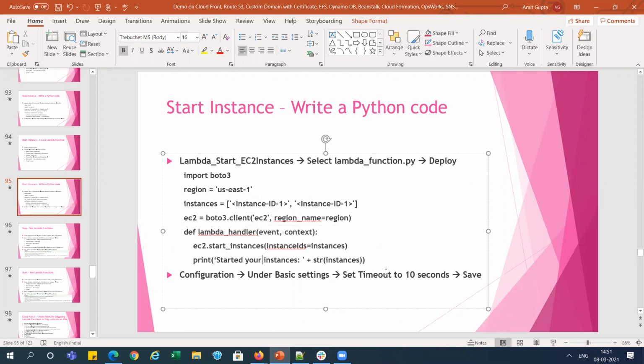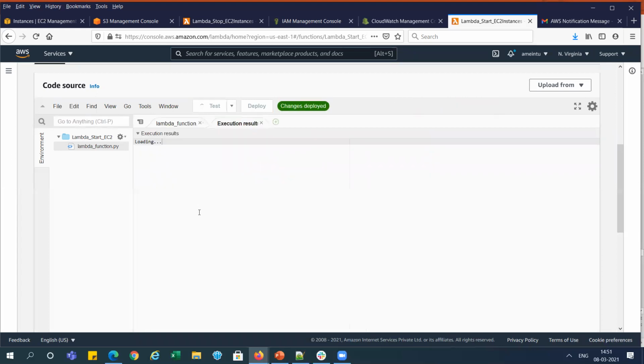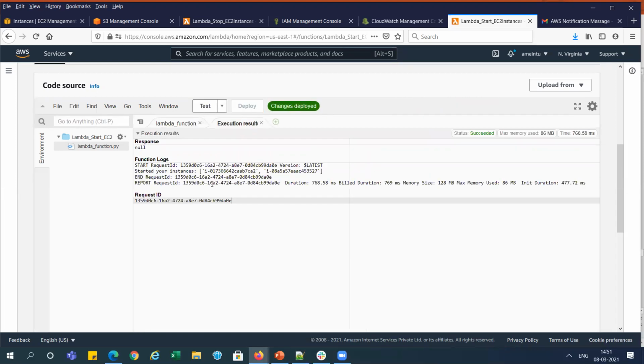Actually, when we are copying from here, the syntax is changing in this PPT. See, it is done. Changes have been done. Now deploy it again, and I am testing it again, right? When I am testing it, you can see this one, started your instance, is coming correct, right?